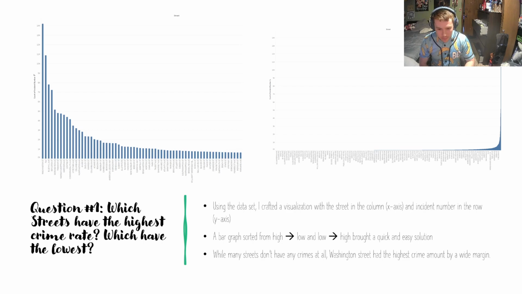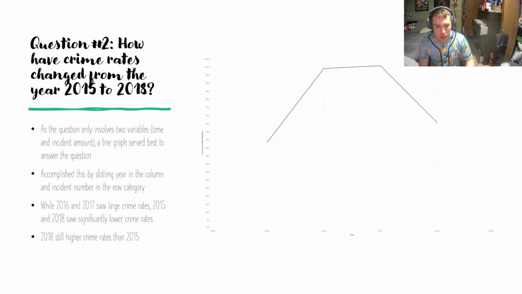So obviously you want to avoid Blue Hill Avenue, you want to avoid Washington Street, but there's really a lot of safe places to live in Boston overall.